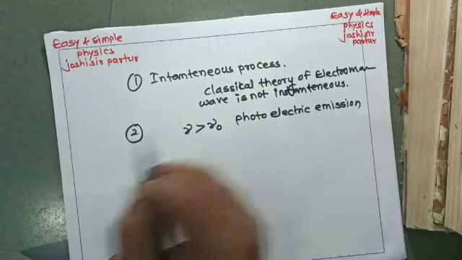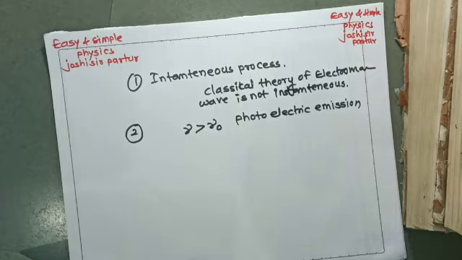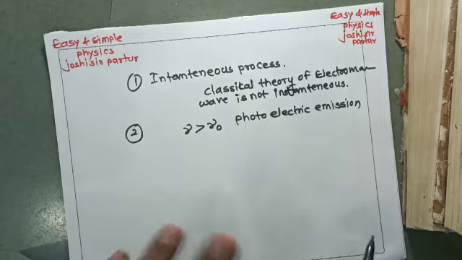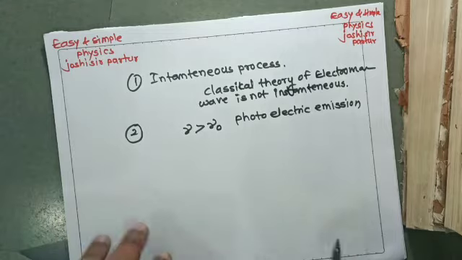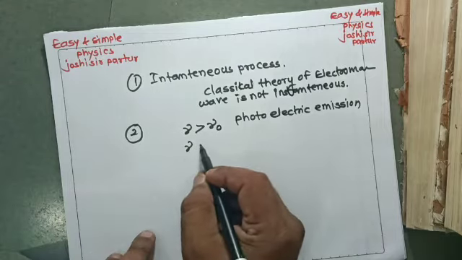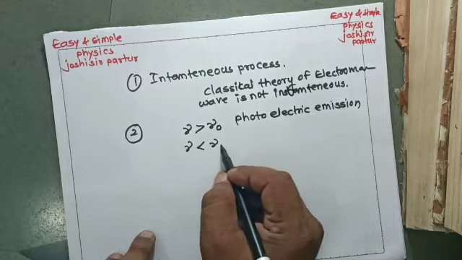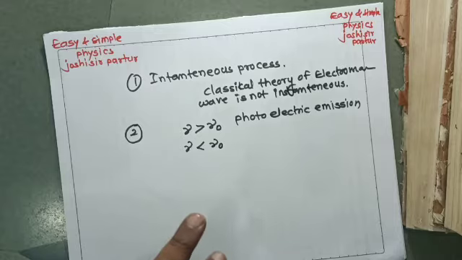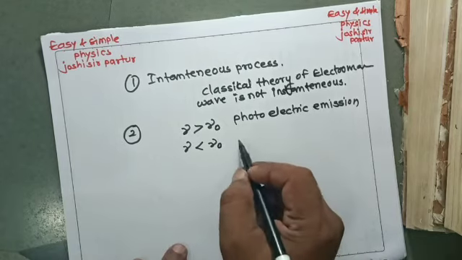But in the classical electromagnetic theory of radiation, even if the incident frequency is less than the threshold frequency, there would be photoelectric emission.